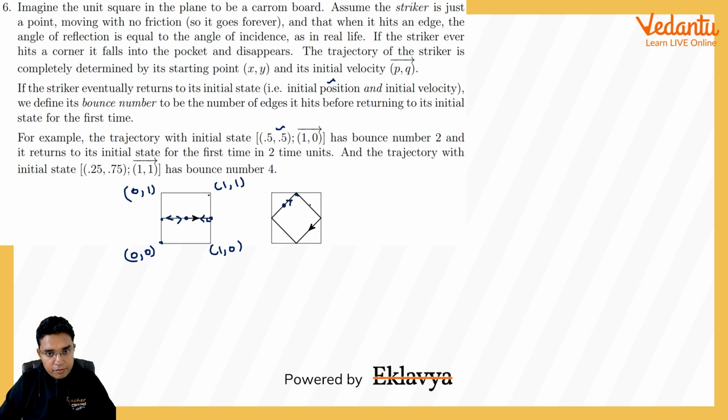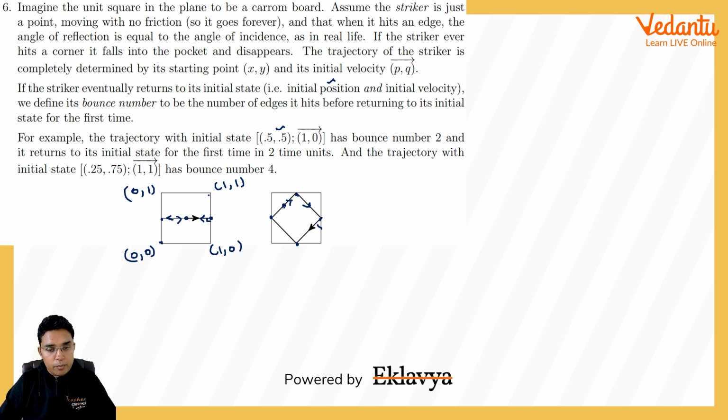And after reflection it will be going like this. Again it will be 45 degrees with the x-axis, and then again it will be going to the midpoint. From geometry it can be proved. Once again this angle will be 45, it will be meeting the midpoint, then it will be meeting the midpoint, and then it will be going through the same trajectory.